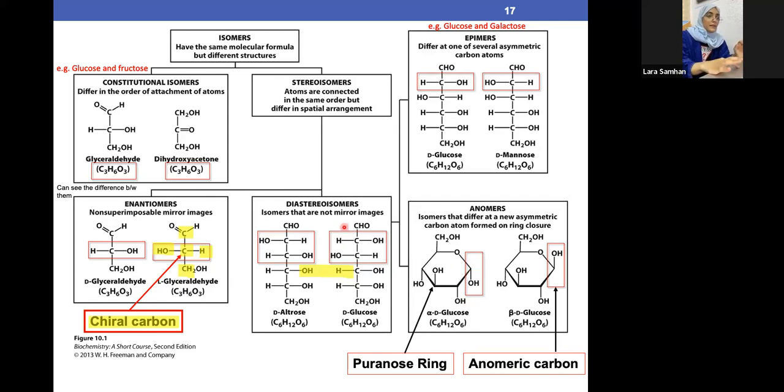For example, we have over here CHO till the end. If I count this, this is carbon number 1, 2, 3, 4, 5, 6. If I want to close the ring, this will be carbon number 1 because it's the place where the first carbon is. Because of that, we call it carbon number 1 or anomeric carbon. Clear?